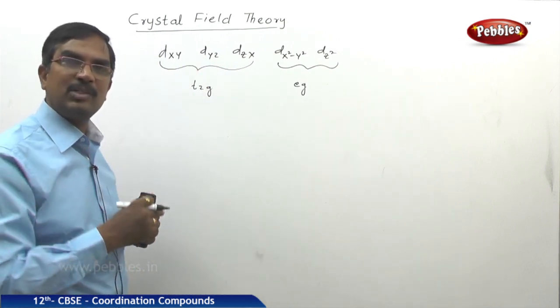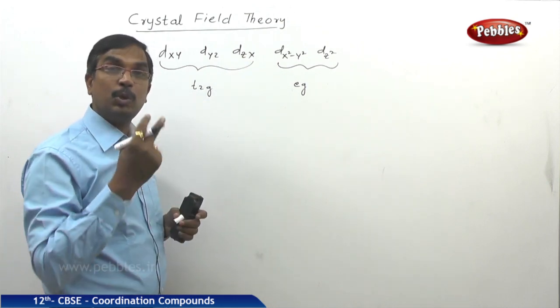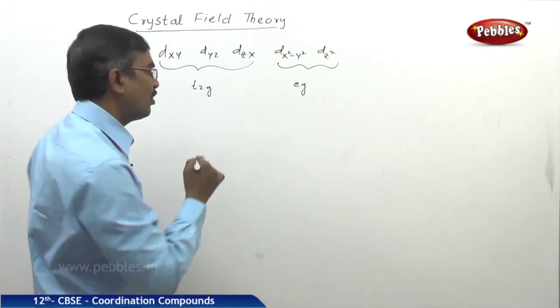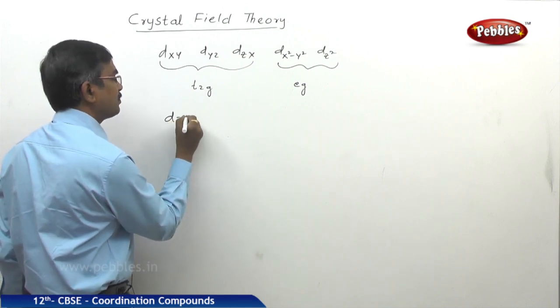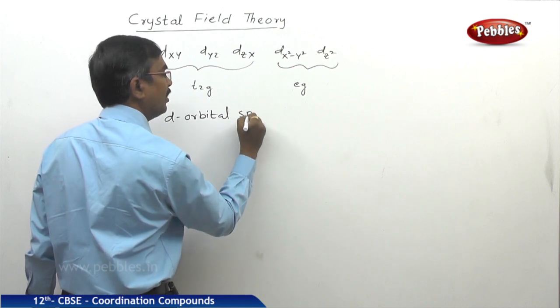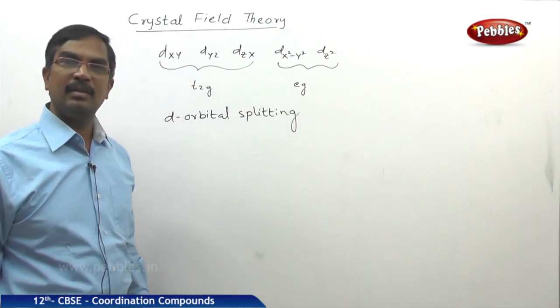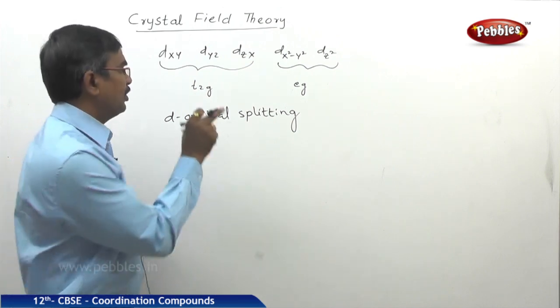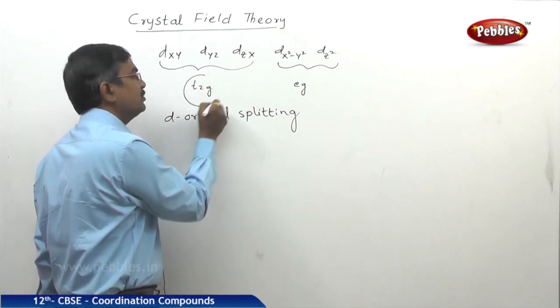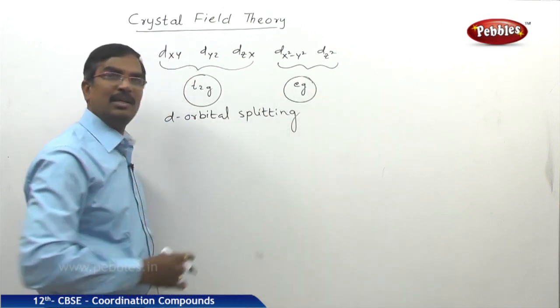So in the presence of the ligands, these 5 orbitals will split into 2 groups, which we call d orbital splitting. Because of the splitting, this becomes one set, the T2g set, and this will be the eg set.